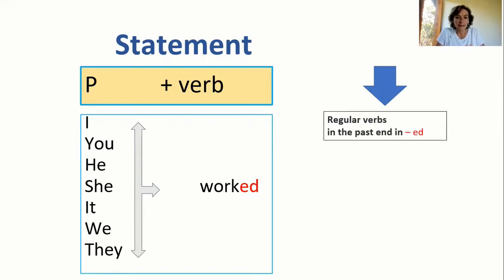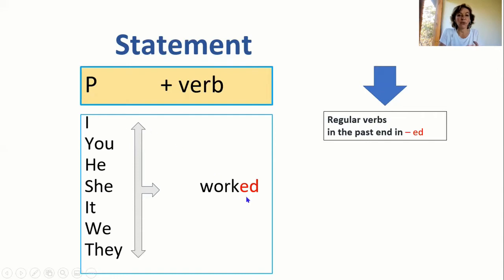In the past tense, we have regular verbs. What is a regular verb? It's a verb that becomes past tense when we add ed. For example, trabajar, work.